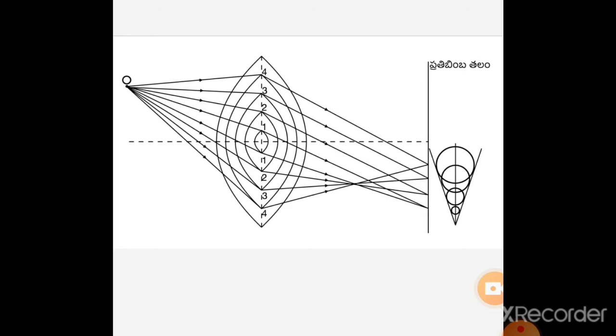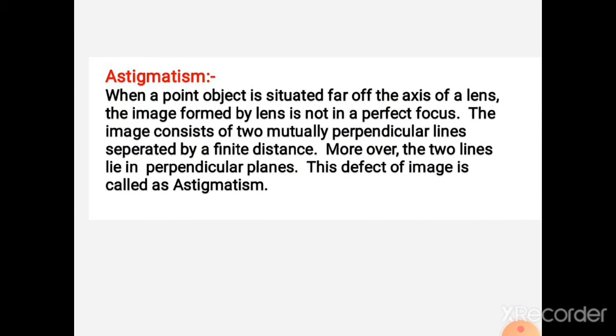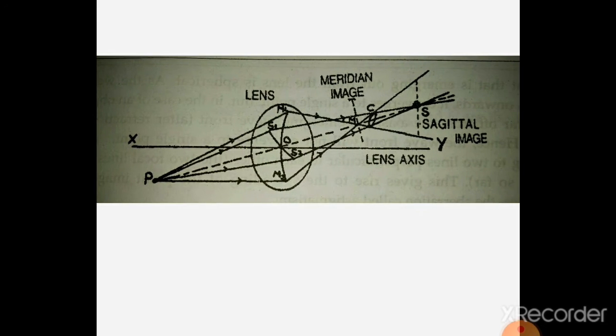And the next monochromatic aberration, that is today's topic, is astigmatism. In this case, the point object is very far away from the axis, far off the axis of the lens. In this case, the image is not in perfect focus. The image consists of two mutually perpendicular lines separated by a finite distance. Moreover, these two lines are again perpendicular to the perpendicular planes. This defect in the image is called astigmatism, like this.